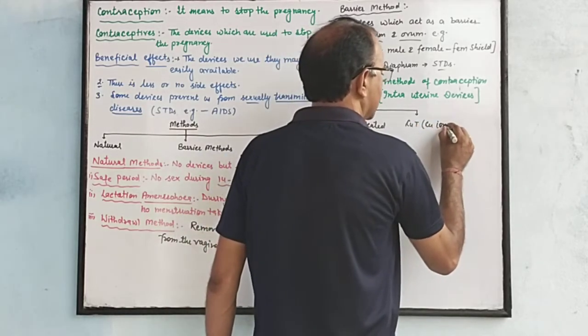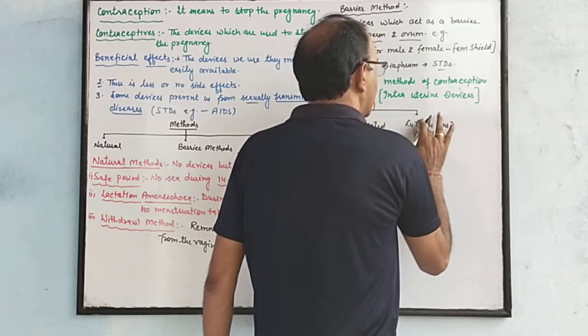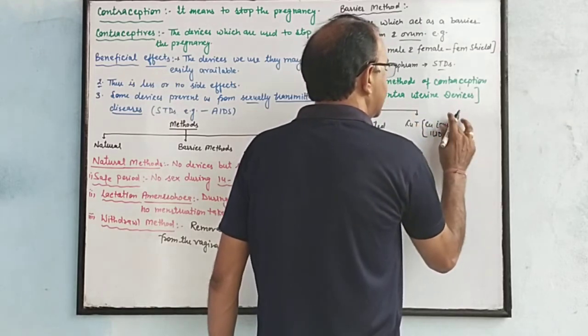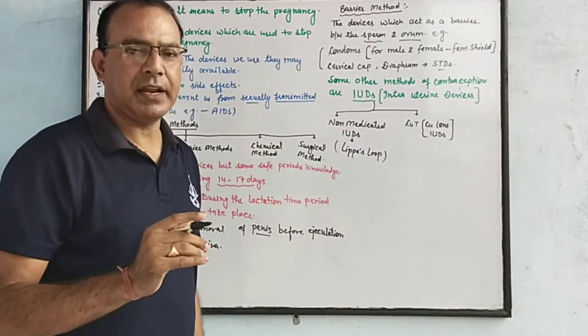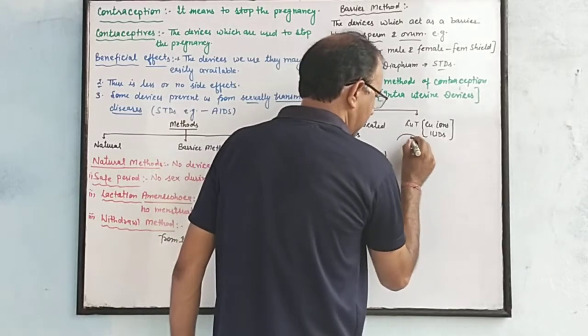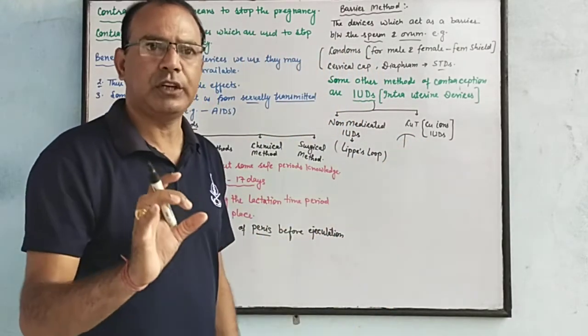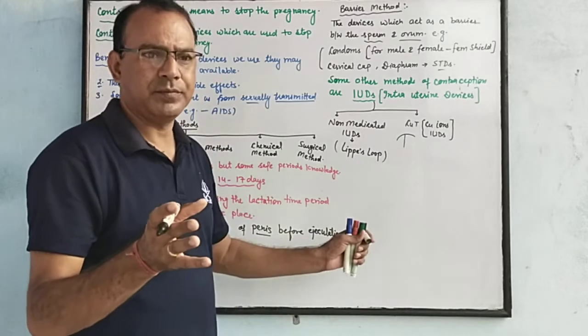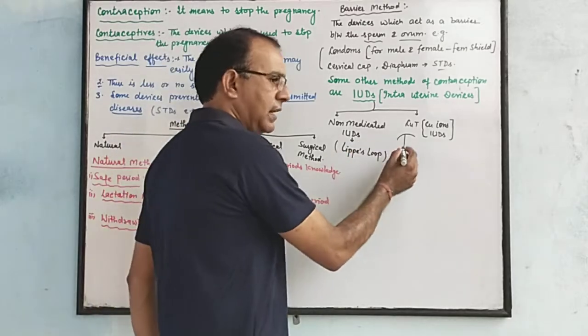These are made of copper material shaped like the English alphabet T, like this one. These devices are inserted into the uterus for a long time, and the copper releases ions.